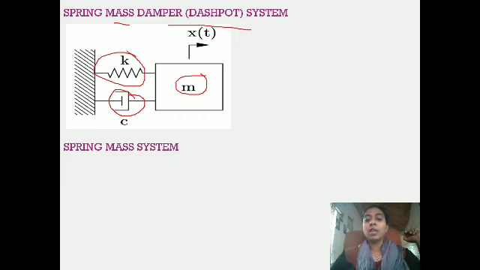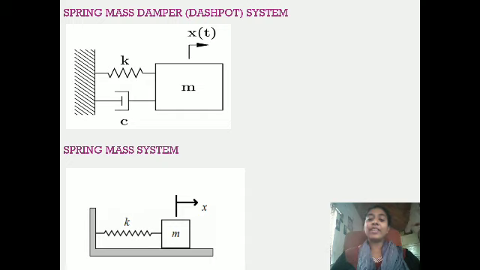Now, what is a spring mass system? There will not be any damping. The damper is not present, so damping is not present. So you will model the system with the mass and the elastic force, that is, with the mass and with the help of the restoring potential energy or restoring force.